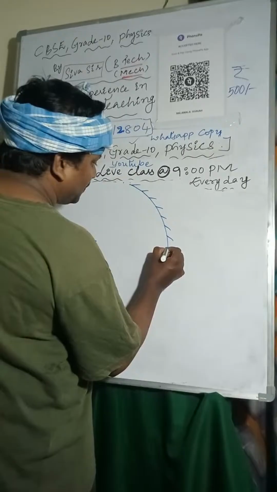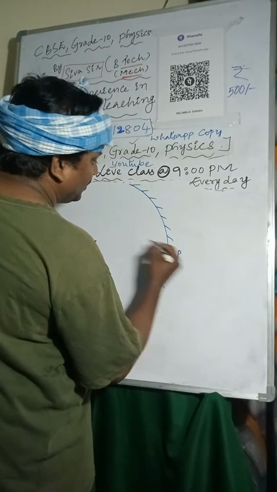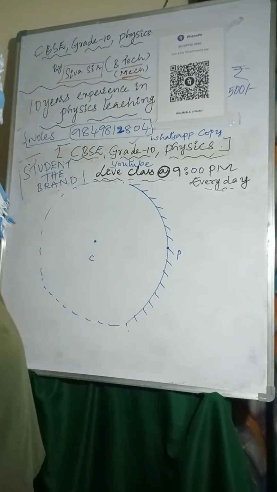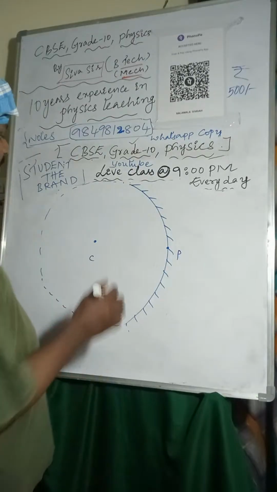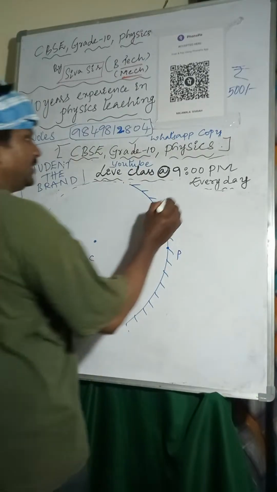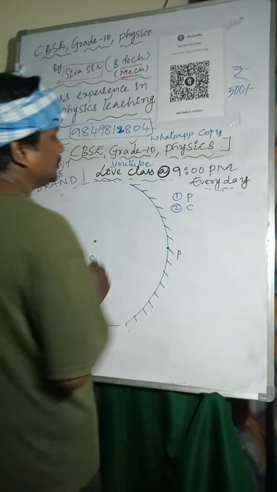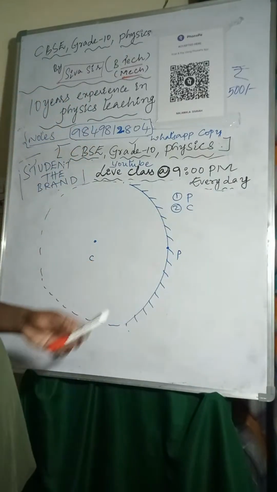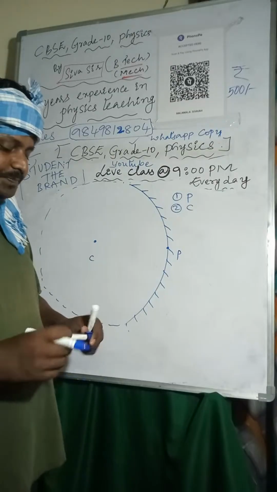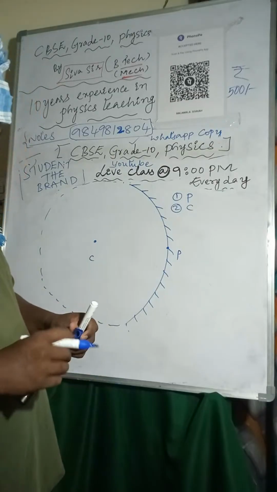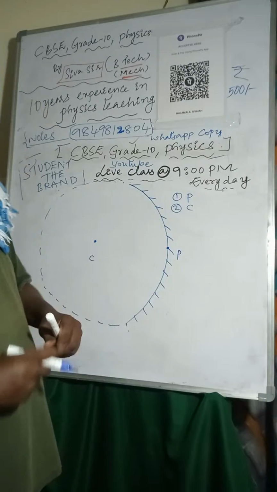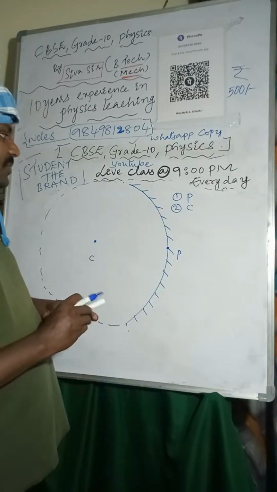So here is the midpoint. This is called pole. The midpoint of the mirror is called pole. The center of the imaginary sphere is the second one, the center of curvature. So the first one is pole, the second one is center of curvature. The midpoint of the mirror is called pole, and the center of the imaginary sphere of which the mirror is a part is called the center of curvature.